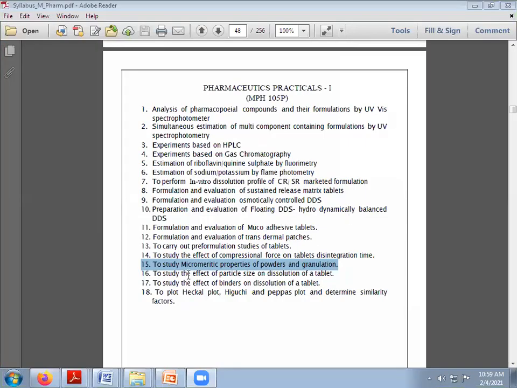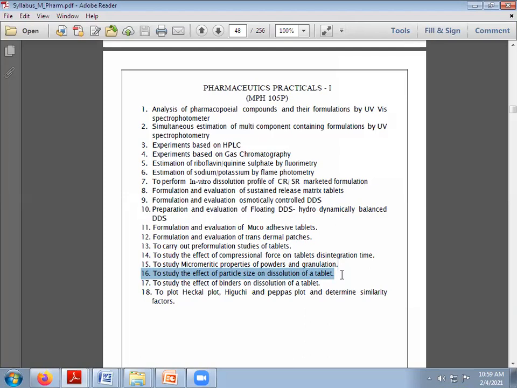In the next practical, we study the effect of particle size on the dissolution of the tablet, that is, how particle size affects the dissolution of a tablet. Previously we discussed the micromeretic properties. In that, we go for small particle size and larger particle size. Then we will prepare tablets using the small particle size and large particle size.